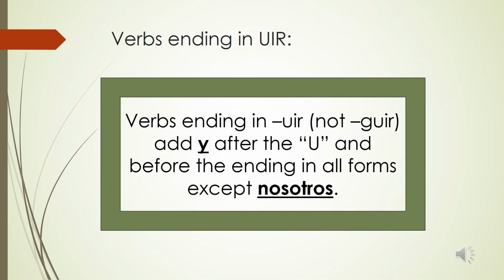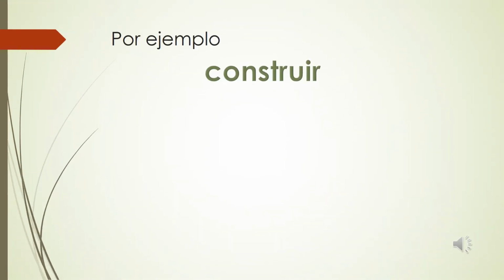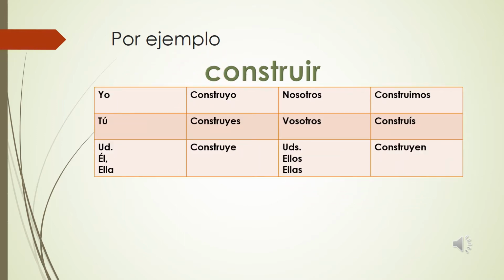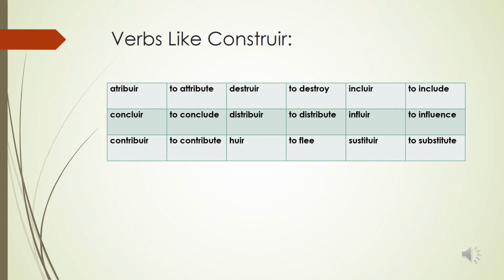So verbs ending in UIR, not GUIR, add Y after the U and before the ending in all forms except the nosotros. For example, the verb construir in the present tense gets conjugated as construyo, construyes, construye, construimos, construís, construyen. So this chart in your notes has some verbs that are conjugated just like construir, and it also has their English meanings.